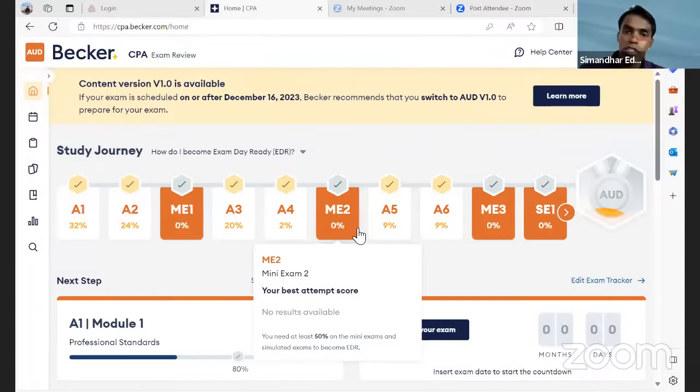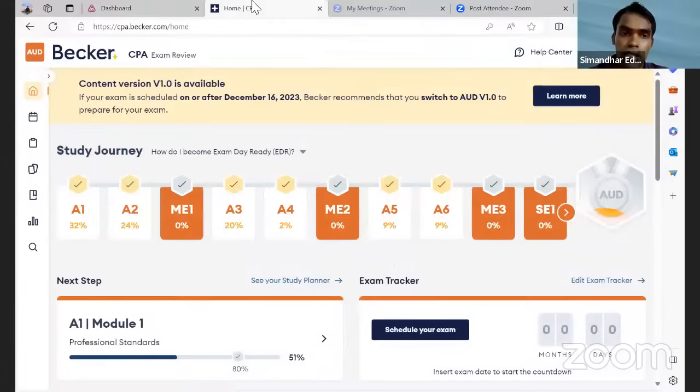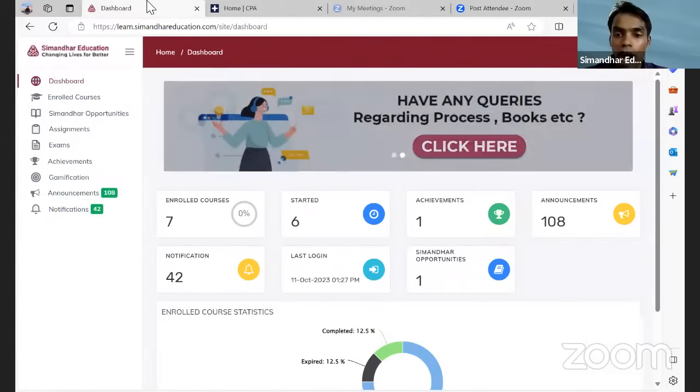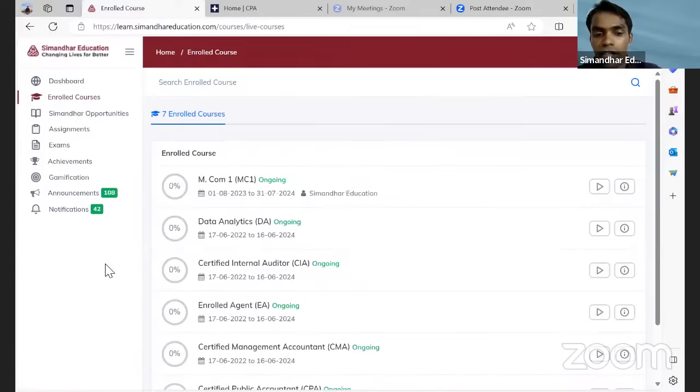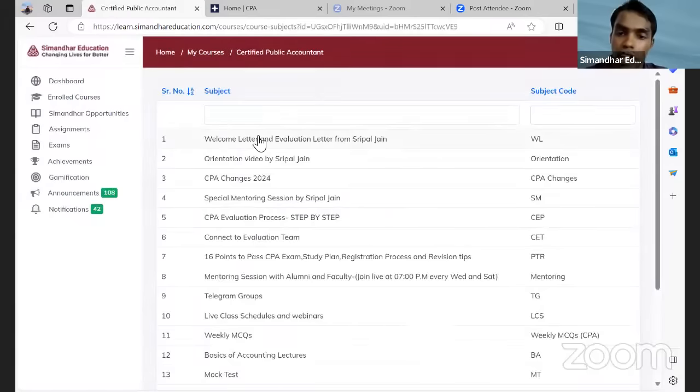Normally when anyone registers with Simandhar, they get the Simandhar LMS and the Becker LMS, right? So what is the Simandhar LMS? Basically our live classes are recorded in this learning management system. Currently we are in CPA, so if you're CPA, you will get this. There is a love letter from me, so please go through that welcome letter, which is kept in our Simandhar LMS. Everything in this LMS, don't leave a single thing. CPA evaluation process, step by step.